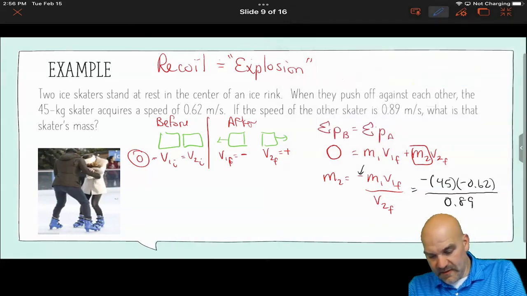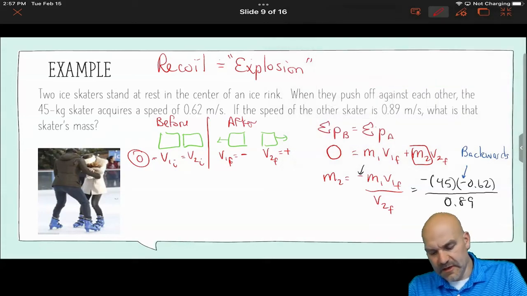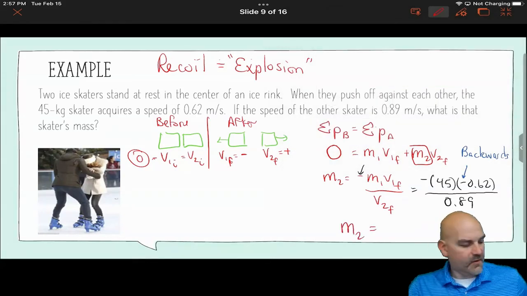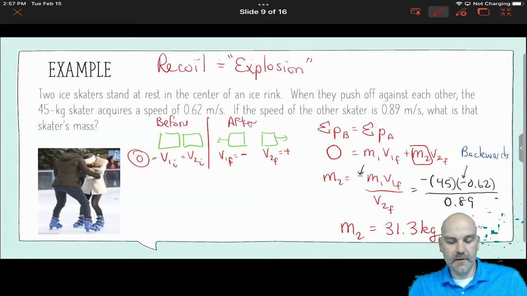Again, this negative is because this person is going backwards, in the negative direction. So the mass of the second person will be 31.3 kilograms.